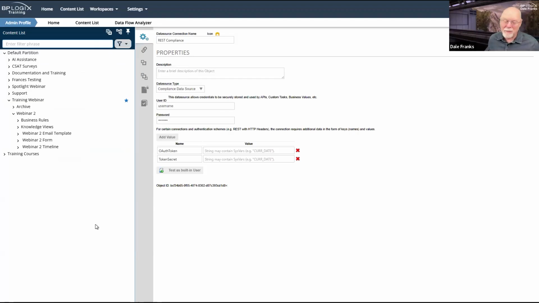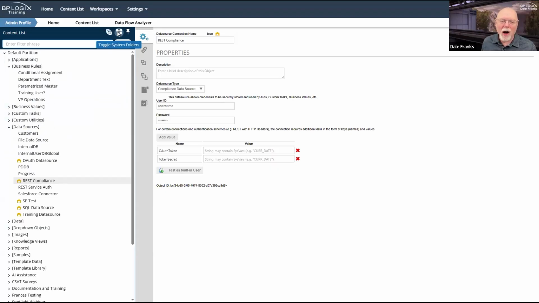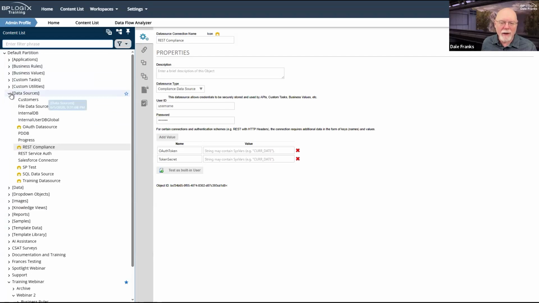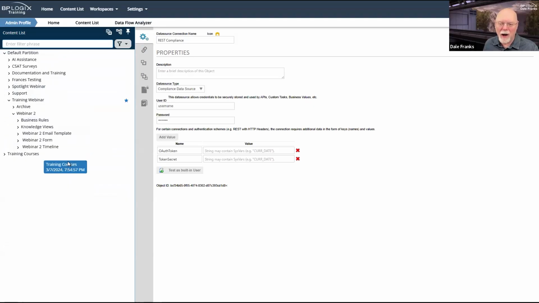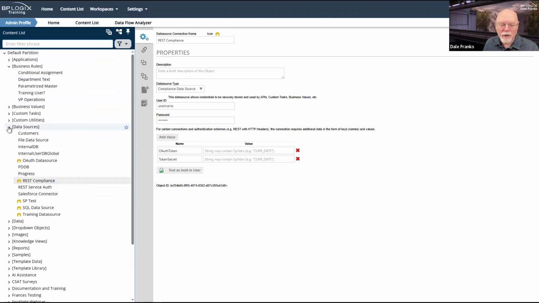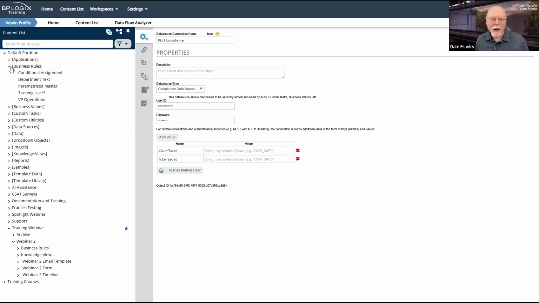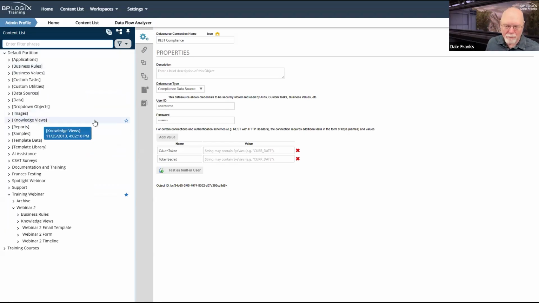I generally do keep them turned off unless I'm actually having to use them, so that I only see my part of the content list that actually has the stuff that I use on a day-to-day basis. But you can always turn them on and off by looking at them. They do take up a lot of space, so they are really inconvenient to keep on all the time. At this point, I've got all of these folders. It's just a lot easier for me to turn them off and not look at them until I need to look at them. But they're a vital part of your system, and that is where your template library is going to reside.